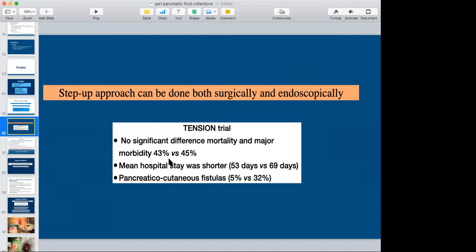With this paper, there was some thinking of modification in the surgical approach, which gave rise to transgastric debridement of necrosis, and which has now become a common procedure in patients with severe acute pancreatitis with pancreatic necrosis. I will come to that also in a subsequent slide.